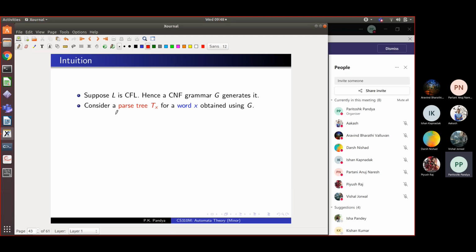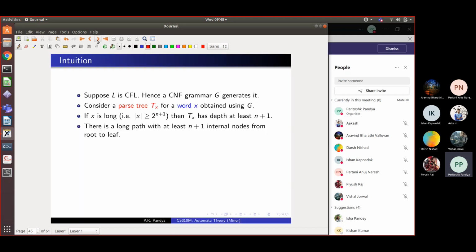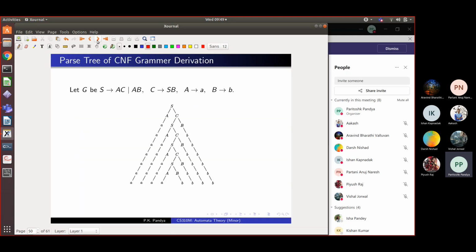Well, what we consider is suppose there is a word X which can be derived in this grammar G. Then we can build something called the parse tree for X, called T_X. And let me explain to you what is the parse tree of a word X. So let me go to this slide.